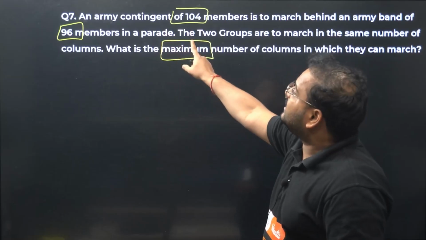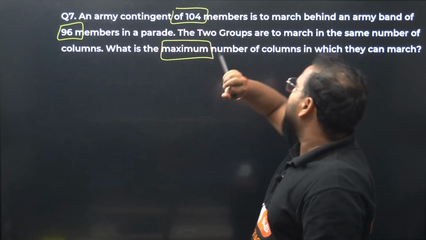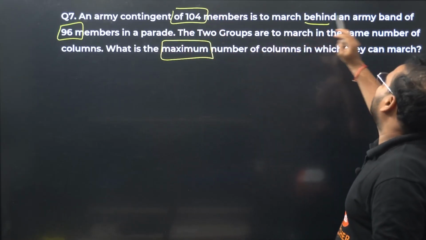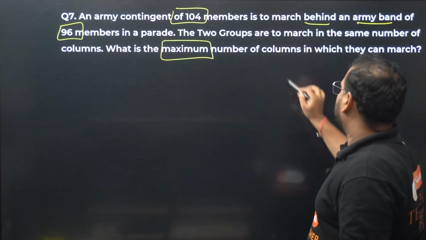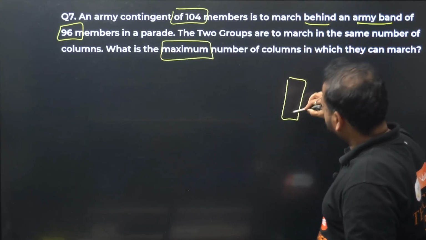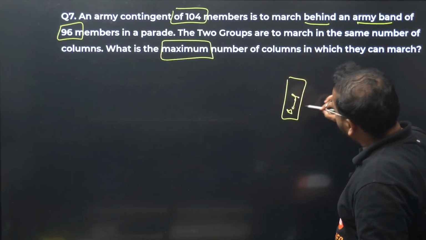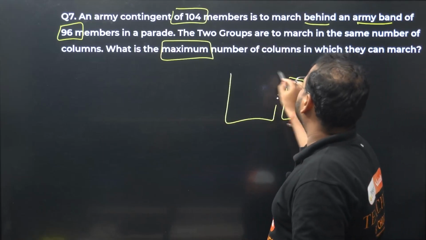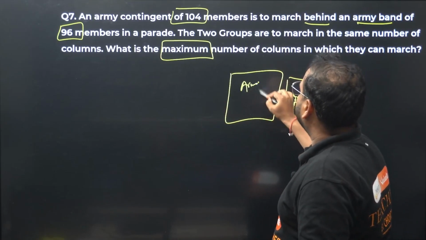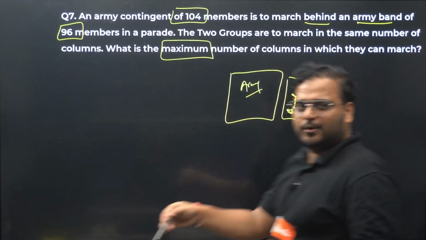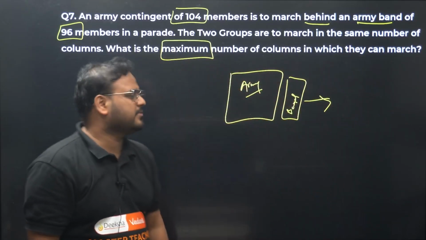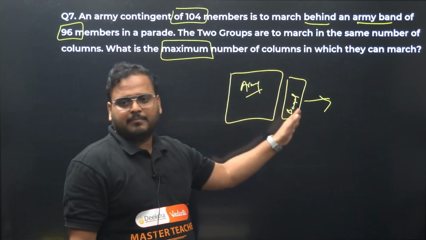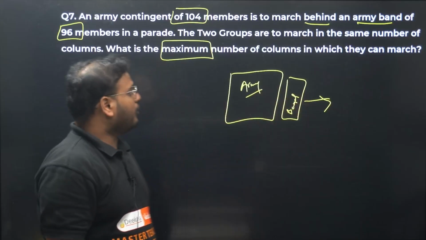An army contingent of 104 members is to march behind an army band. Band is here, moving forward like this. The army contingent has to come like this. This is the army part. You must have taken part in the parade, you must have done it in school as well. So army is behind, band is in front, moving forward.